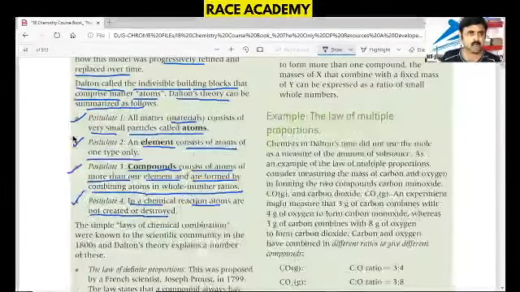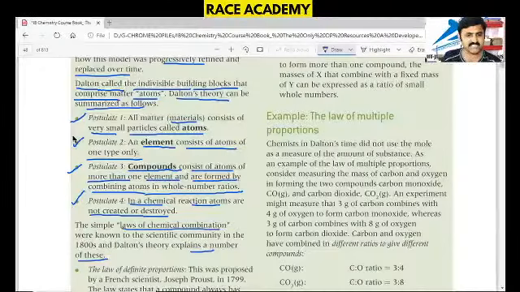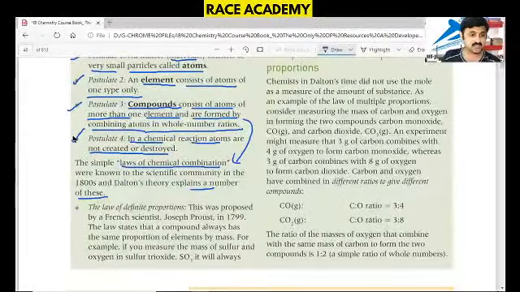The simple laws of chemical combination came from the scientific community in the 1800s. Dalton's theory explains these things, which are the laws of chemical combinations. They were explained in the third postulate, which was elaborated, and it succeeded in that case. So what is the law of definite proportions?